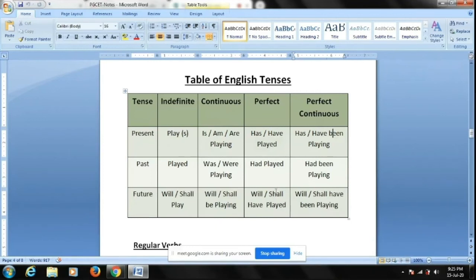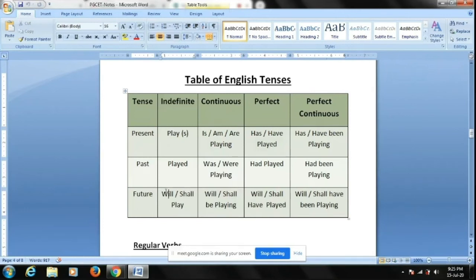Perfect means either have or had. For past tense, have or had. In the present or past, have or had will get added. Had been or have been means it is perfect continuous. So this is what you need to remember.